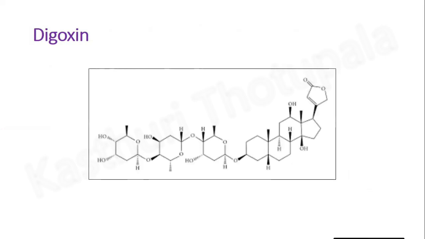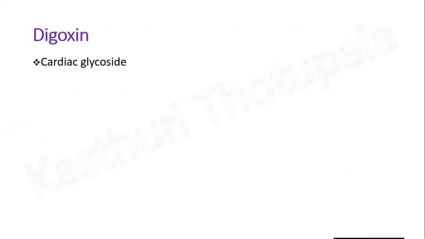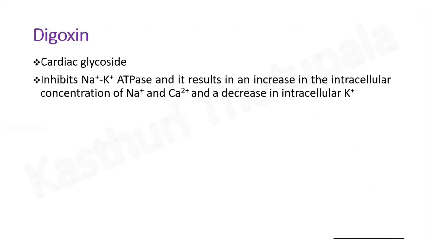The last example is digoxin, and this is the structure of digoxin. Digoxin is a cardiac glycoside. It inhibits sodium-potassium ATPase enzyme, and it results in an increase in the intracellular concentration of sodium ions and calcium ions and a decrease in intracellular potassium ions.